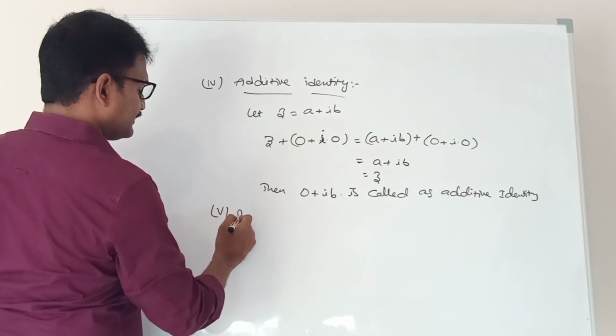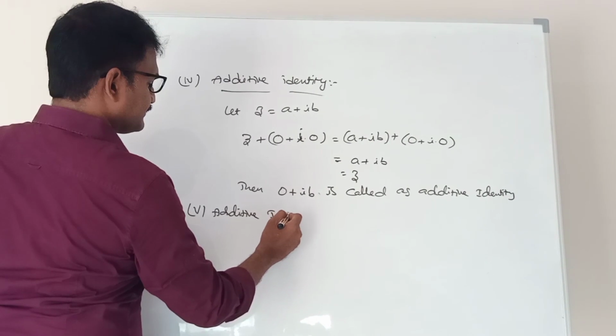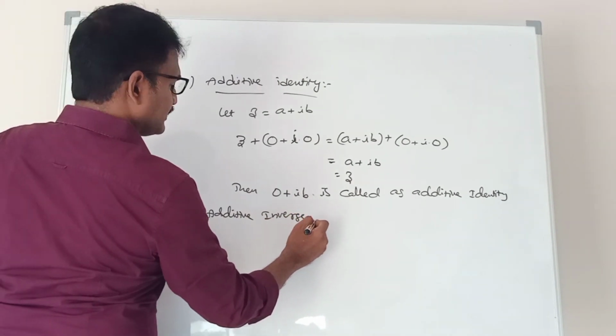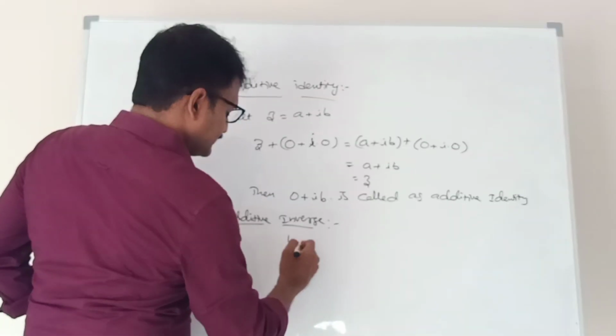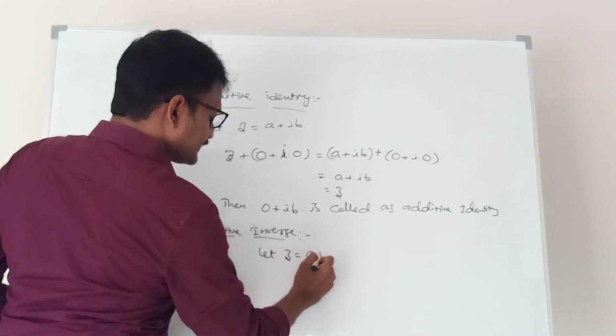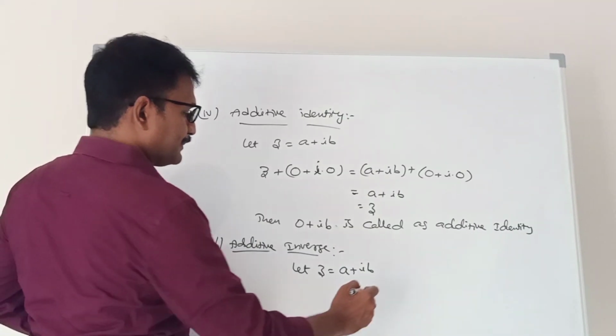Next, additive inverse of a complex number. What is additive inverse? Let z is equal to a plus ib. Let z is equal to a plus ib be a complex number.